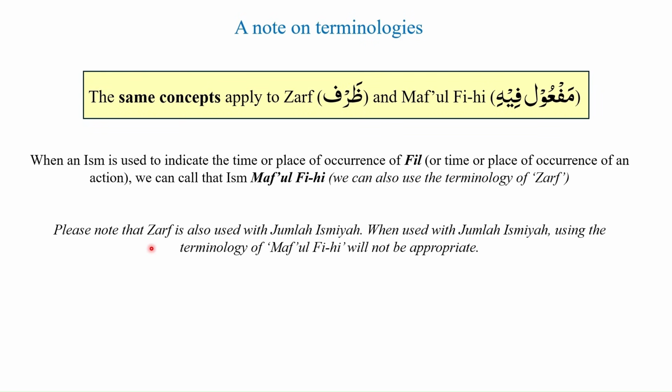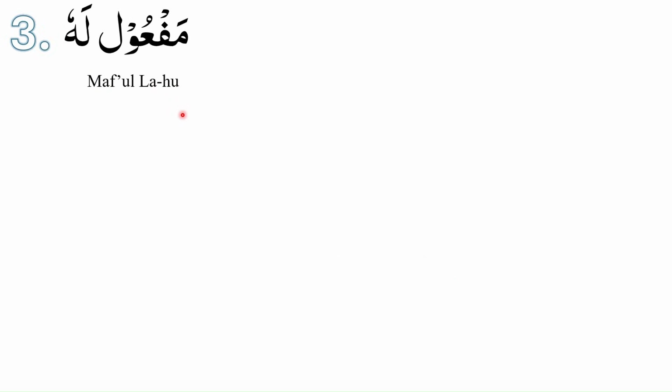To summarize, when we are using an ism that is indicating the time or place of an occurrence of fi'il, first of all, that ism is called maf'ul fi. That ism will always be mansoob, and we can use the terminology of maf'ul fi, or we can use the terminology of zarf. But when zarf is used with jumla ismiya, then we can simply use the terminology of zarf rather than maf'ul fi. After studying maf'ul bihi and maf'ul fi, we will next move on to our third maf'ul,